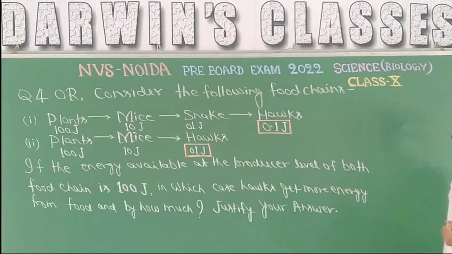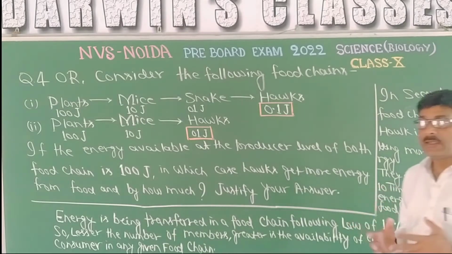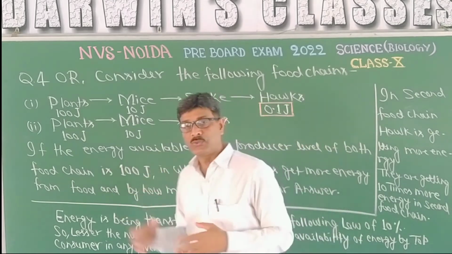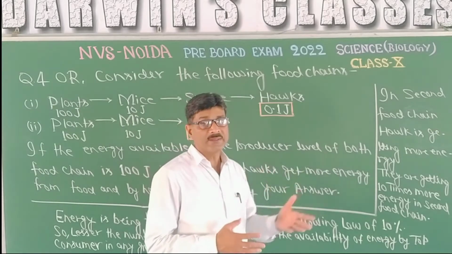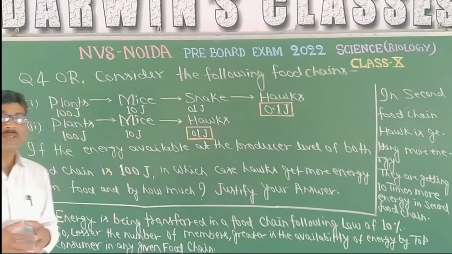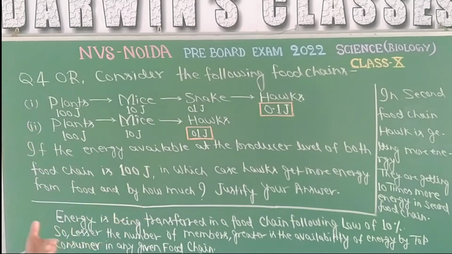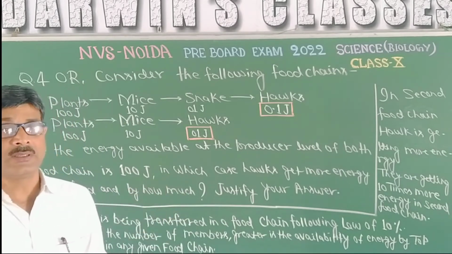How much energy are they getting? 10 times more energy in the second food chain. So the hawk gets more energy in the second food chain, 10 times more in comparison to the first, because while transferring energy it follows the law of 10%, and following the law of 10%, the successive trophic level, the successive member in any food chain, gets only 10% of the energy.